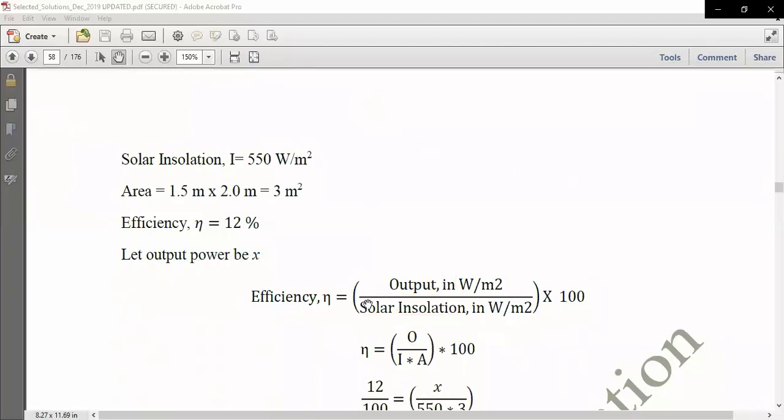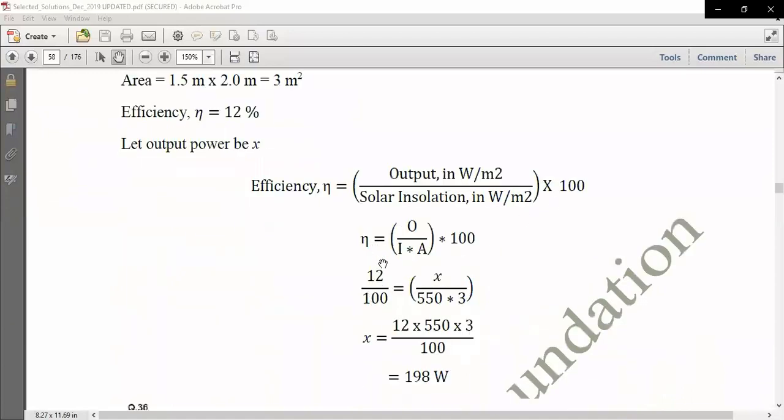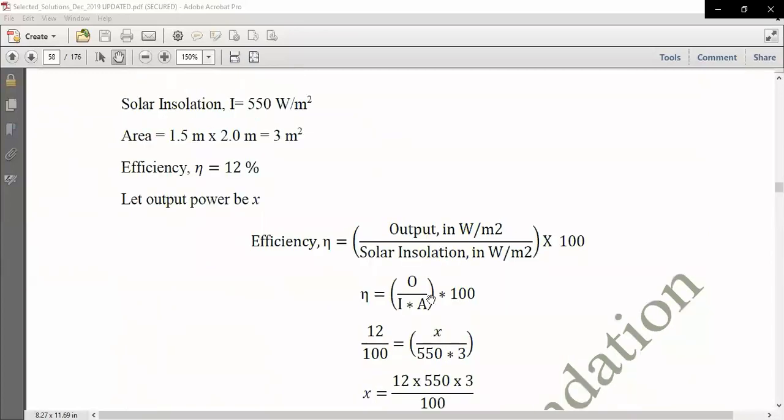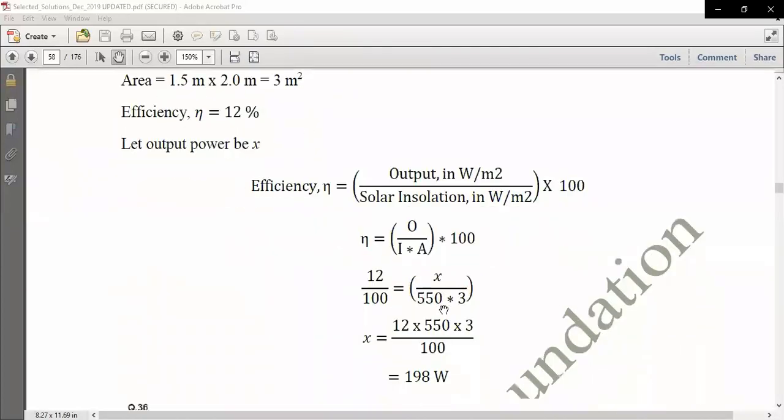So 12 by 100 is 12%, and output we have to calculate, X. The input is 550 watt per meter square, and the area of the rectangle is 3, so X watt per 3 is the output intensity. If you solve this for X, it will come out to be 198 watt, which is the correct answer.